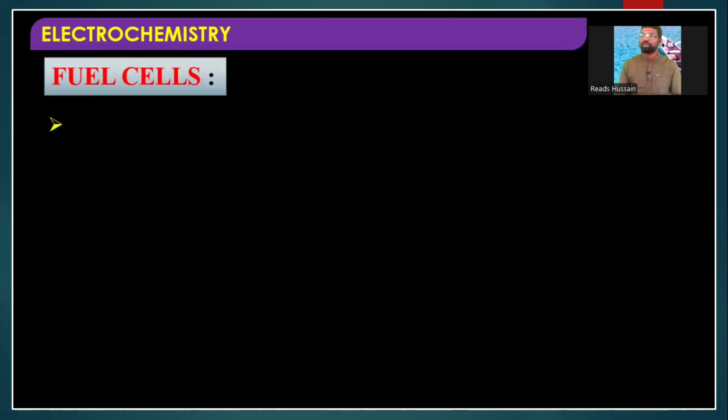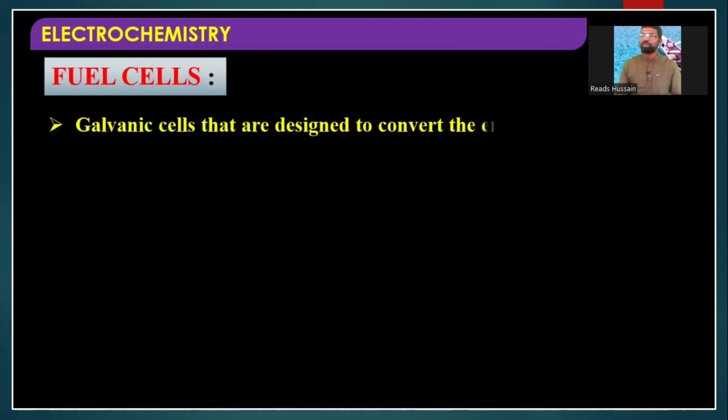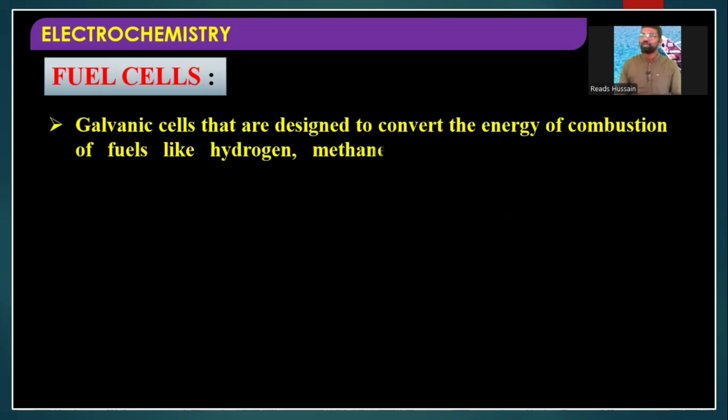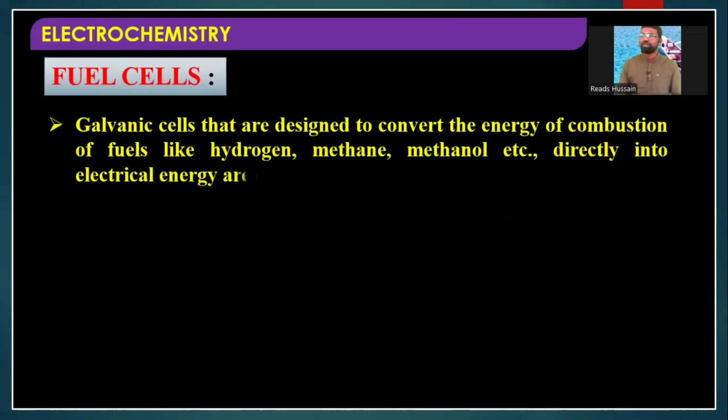What are fuel cells? These are galvanic cells that are designed to convert the energy of combustion. The energy of combustion, this part is important. So these are the cells which convert the energy of combustion directly into electrical energy.